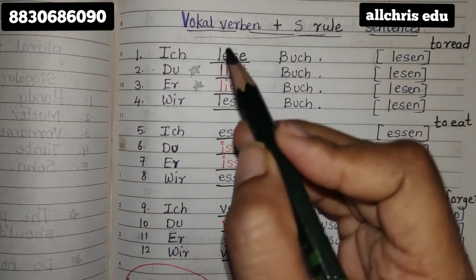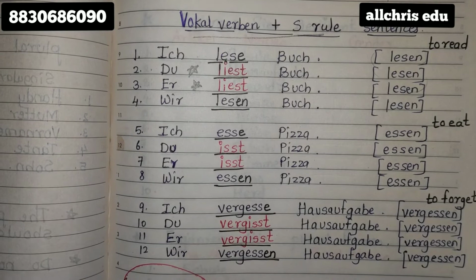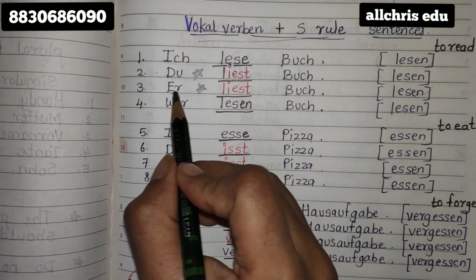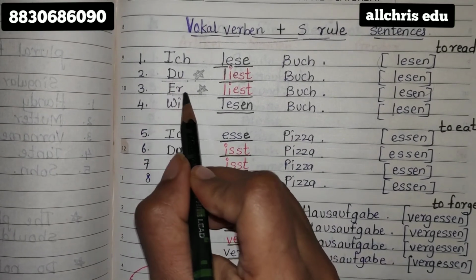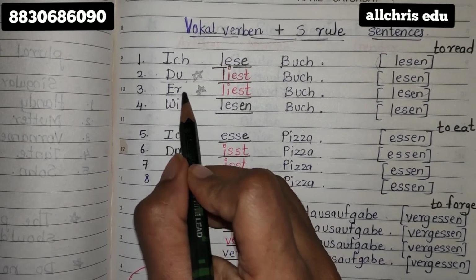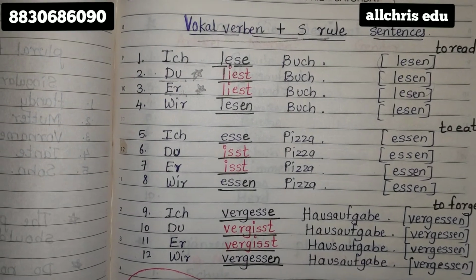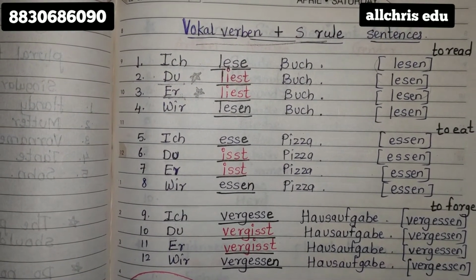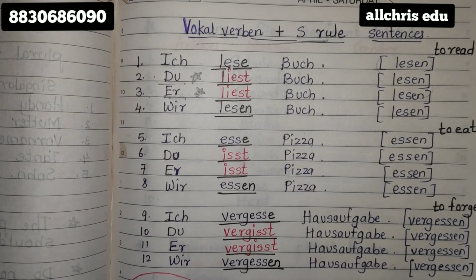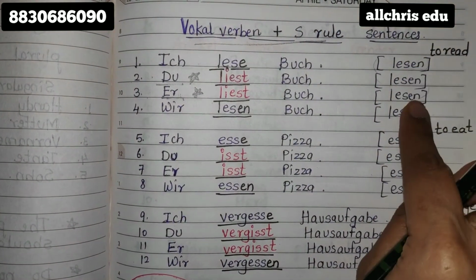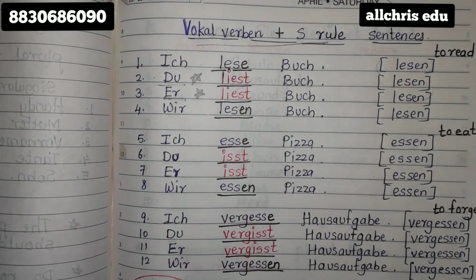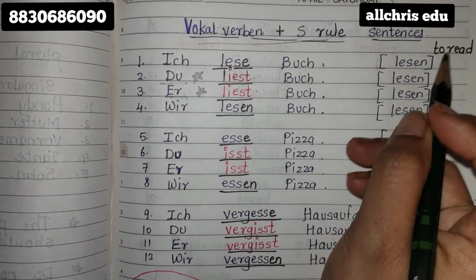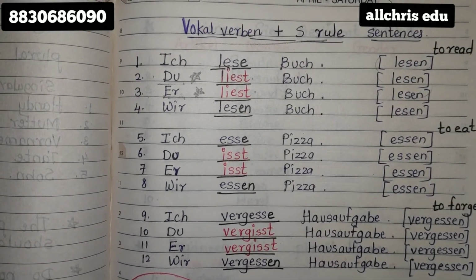Otherwise, ich, wir, ihr, big Sie, small sie, everything is the same like normal. Only when du comes and er/sie/es comes. Du means you, and er, sie, es means he, she, it. When these 2 pronouns come, that time you have to write the conjugation with red pen for some days so that it registers in your mind that the spelling is quite different from the original word. This is the original word; from it, this spelling is quite different. But good thing is, whatever is du, the same is er/sie/es. So once you learn the du form, er/sie/es form, you can just do it by yourself.